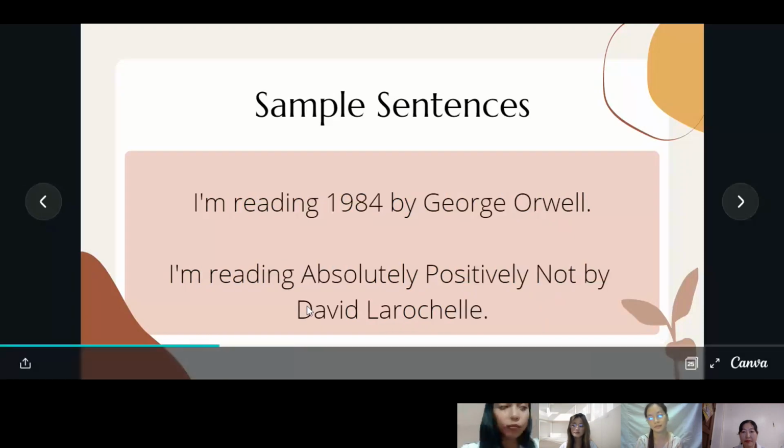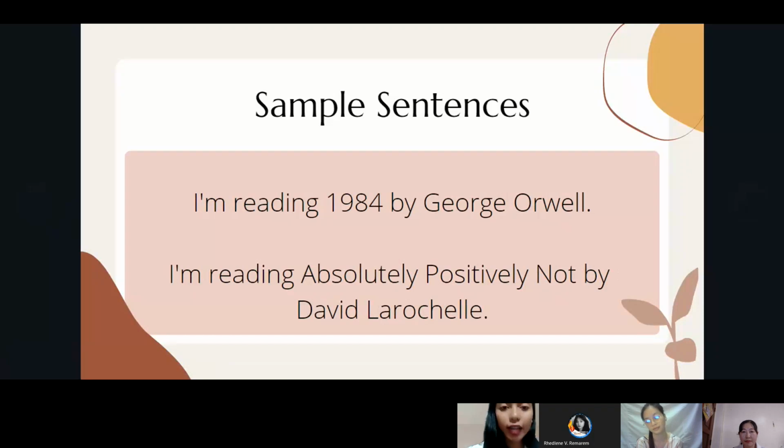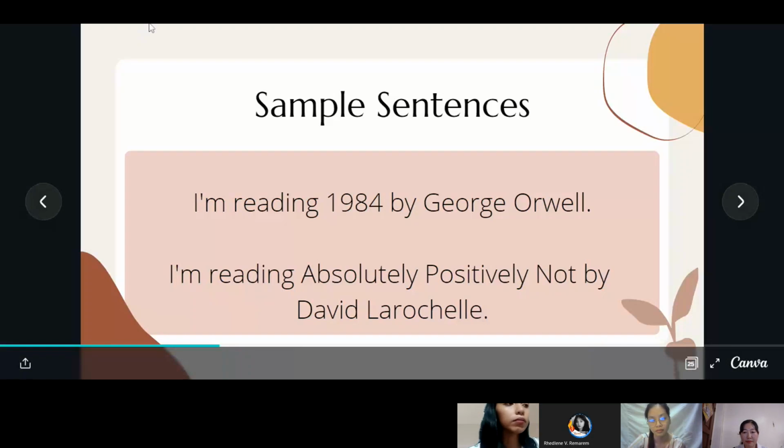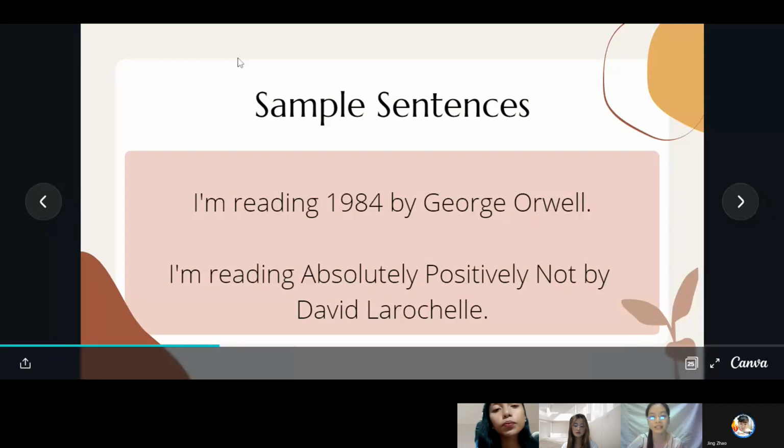The next use is that the preposition "by" is used to show that someone has written something. Can you please read the first sentence, Miss Lian? I'm reading 1984 by George Orwell.